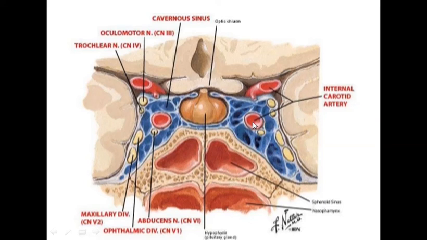This is the internal carotid artery, these are the nerves: this is the oculomotor, this is trochlear, this is ophthalmic, and this is maxillary, right? The sixth nerve is also considered a content of the cavernous sinus. Okay, we can see the boundaries also very properly in this, right?